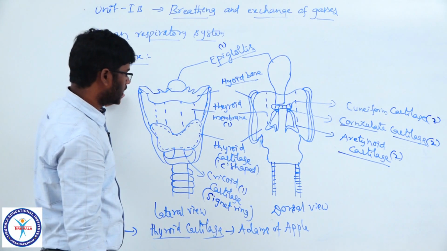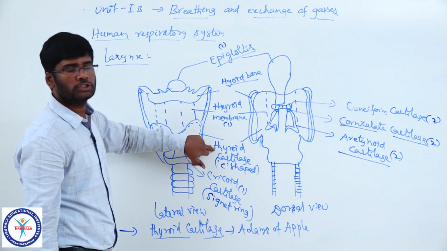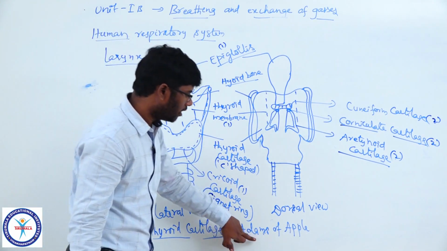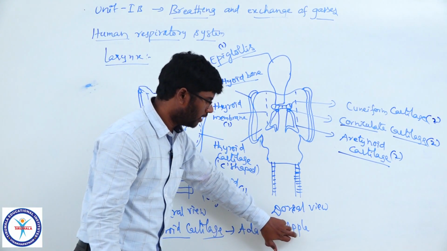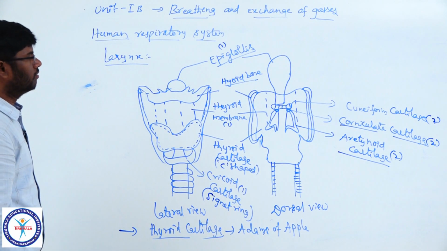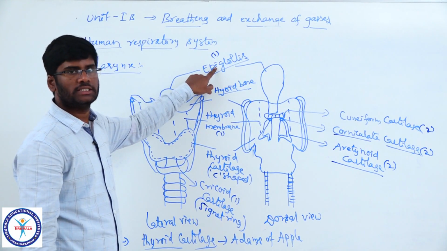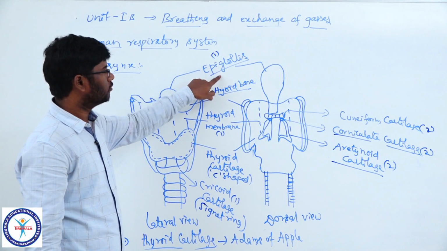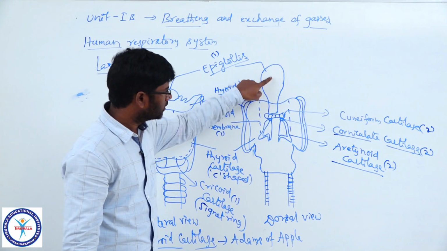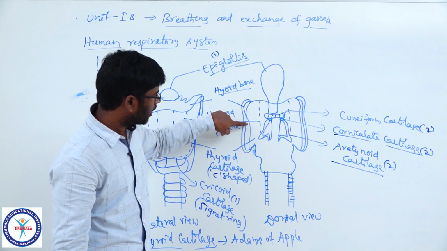What is the largest cartilage in the larynx? Thyroid cartilage, which is C-shaped and most prominent, which is nothing but Adam's apple, and very prominent in males, but not in females.